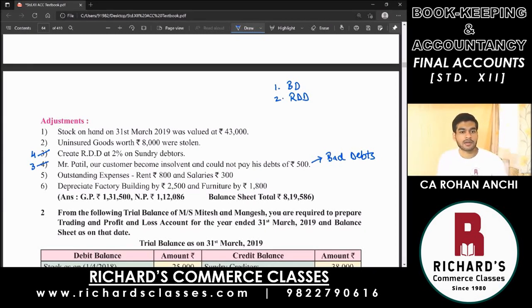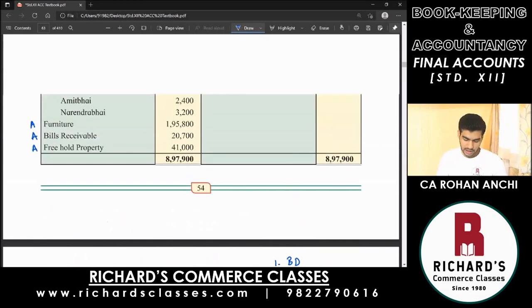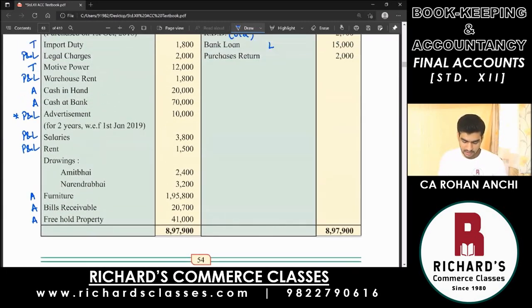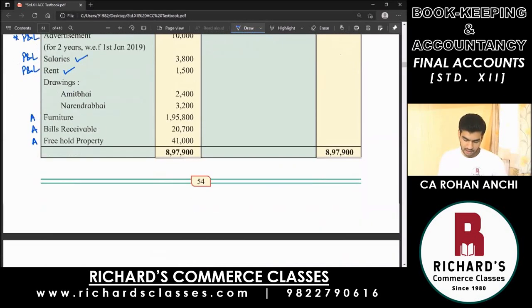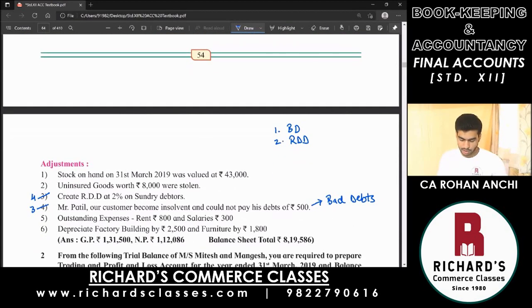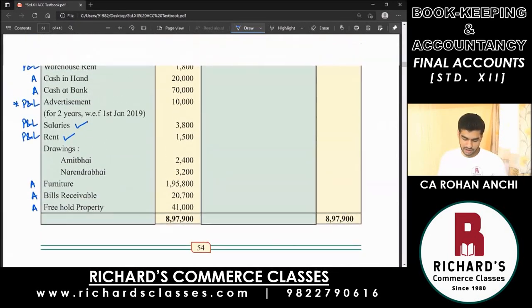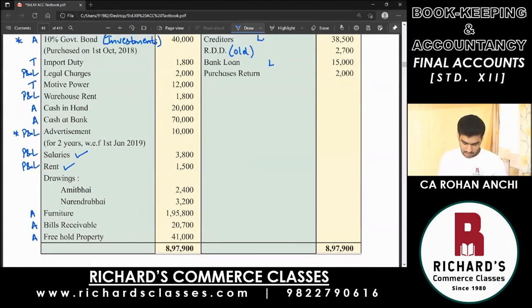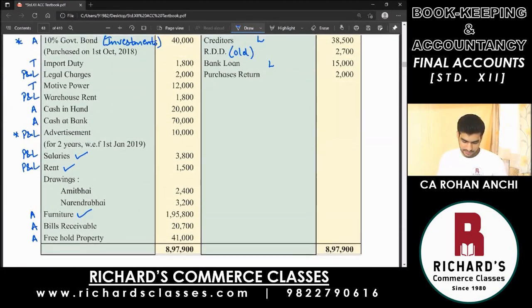Then the next, point number 5, as usual, outstanding expenses, rent and salaries. You very well know what to do. Tick mark both those expenses, rent and salaries, outstanding, not yet paid. Then point number 6 also, you are very familiar with: depreciate factory building by 2,500 and furniture by 1,800. Again, tick mark both those assets, building and furniture. They are to be depreciated.